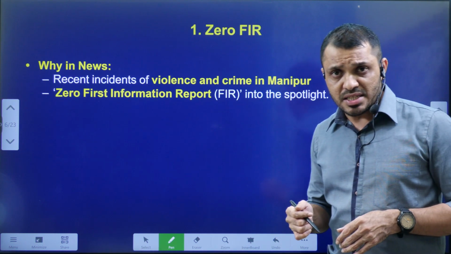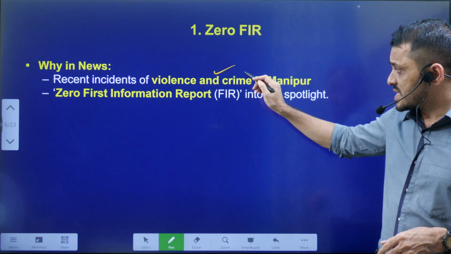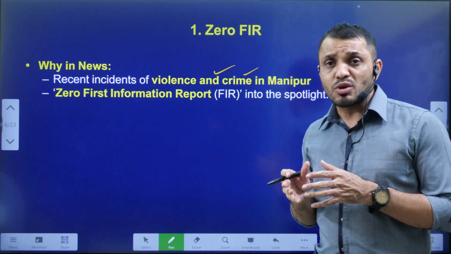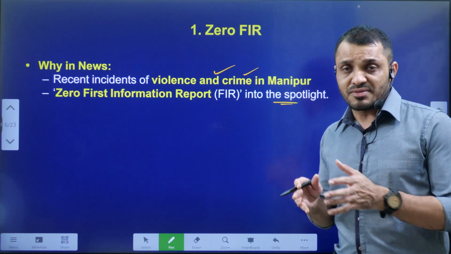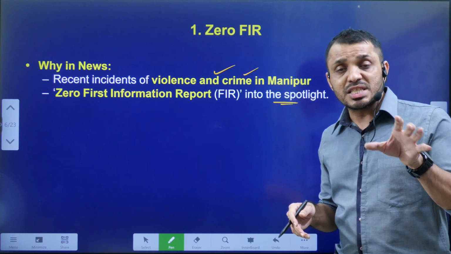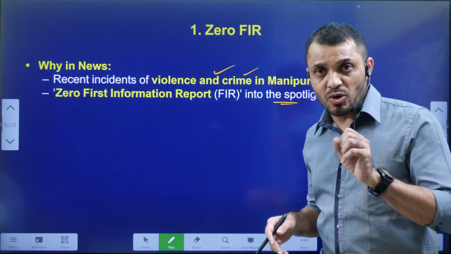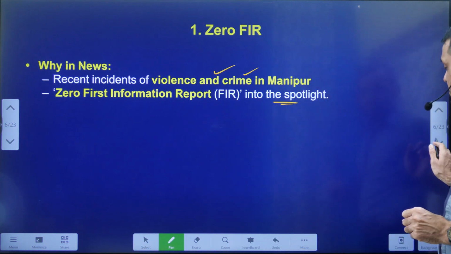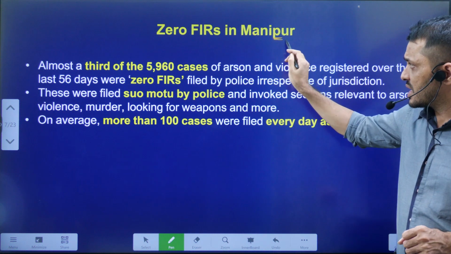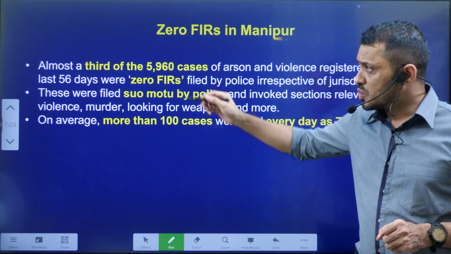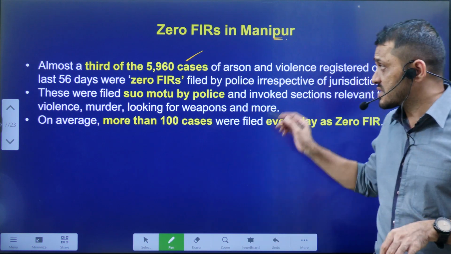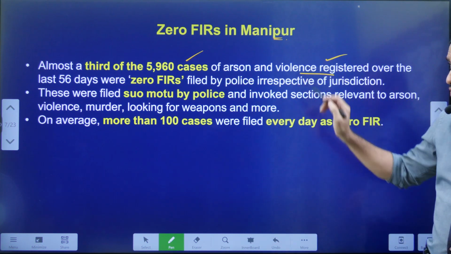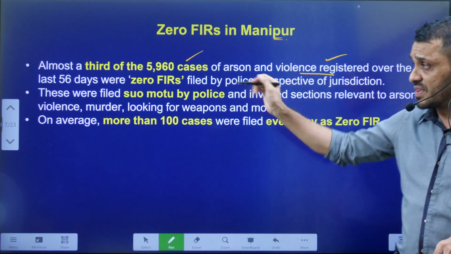In the recent incidents related to violence and crime in Manipur, a lot of Zero FIRs were filed in different areas of the country, especially in Delhi. So this brought the spotlight on Zero FIR. Now let us see why Zero FIR is so related to Manipur. You know students, around 6,000 cases were filed related to violence in Manipur in the last 56 days.